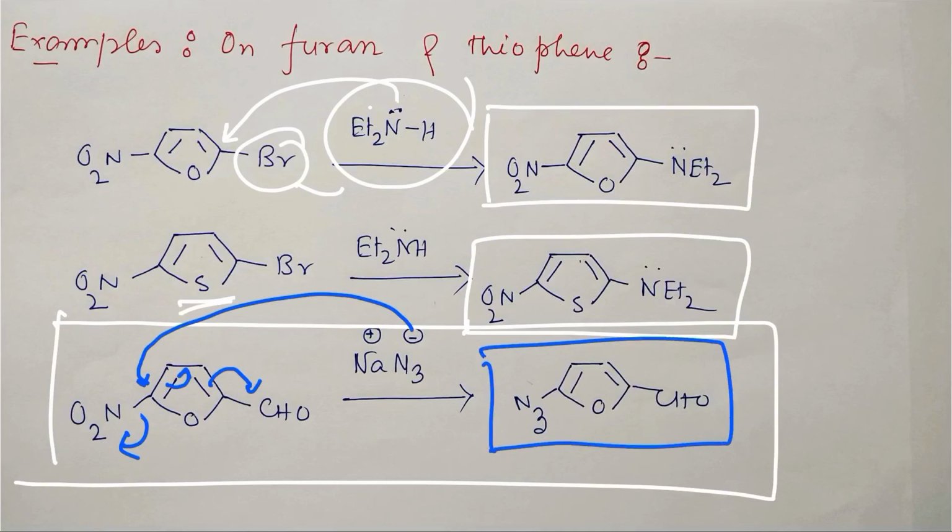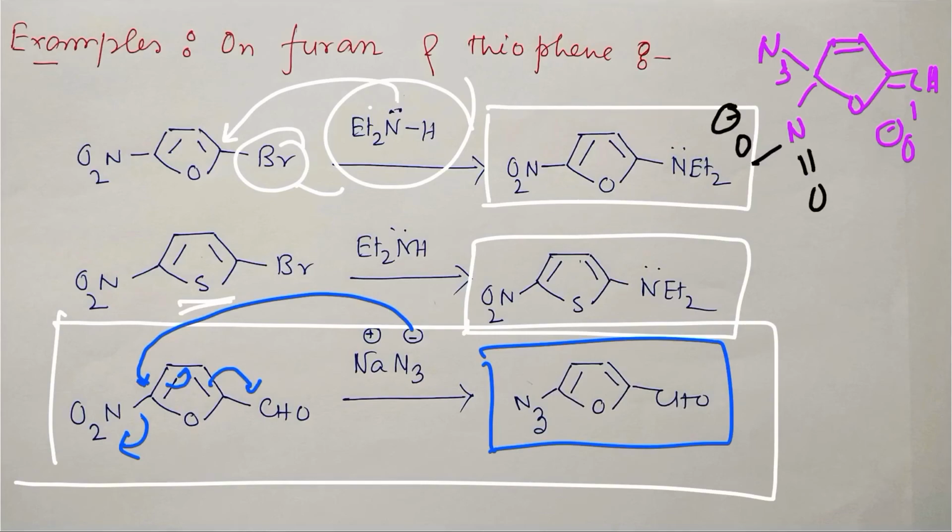Frankly speaking, this is not completely clear to me, but I have a probable mechanism. If you look at the sigma complex, this is the O- double bond, and this is H. This is the azide and this is the nitro, N double bond O and O-, and the nitrogen has a formal positive charge.